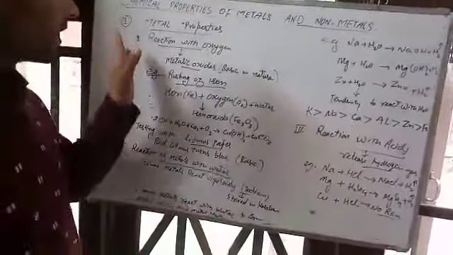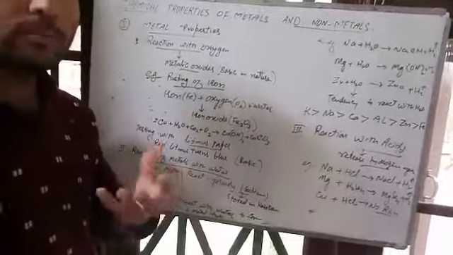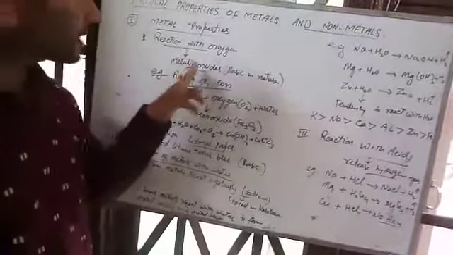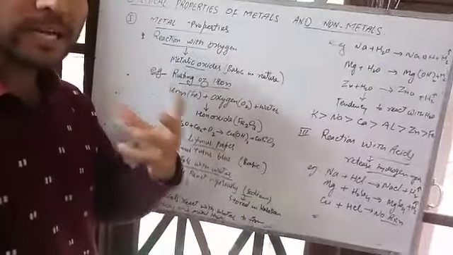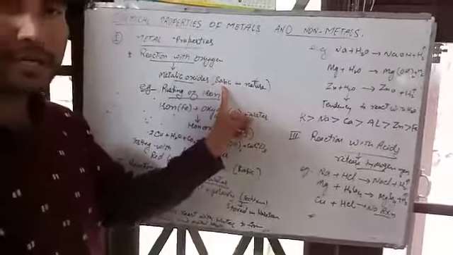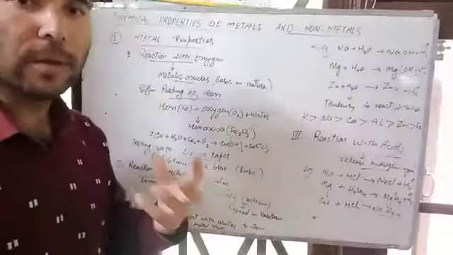First, we will take the metals or metallic properties. First is reaction with oxygen. How do the metals react with oxygen? When metals react with oxygen, they form metallic oxides, and these metallic oxides are basic in nature. That means they form the base.